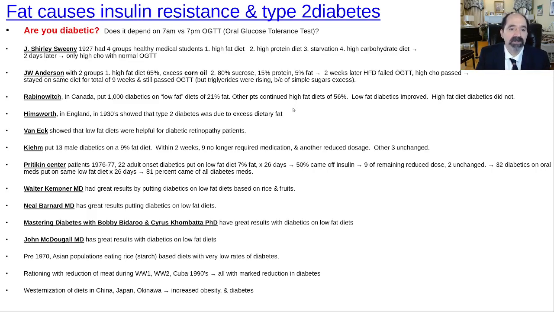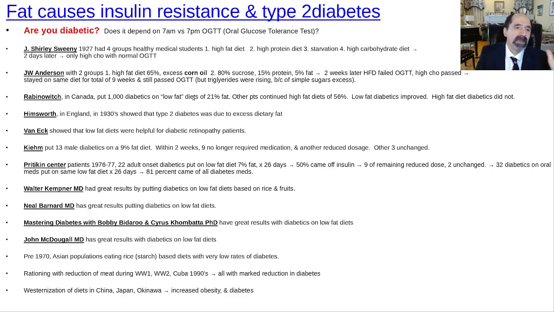And what was interesting was lots of people were negative for diabetes on the oral glucose tolerance test done at 7 a.m. in the morning, but then they'd have a high-fat lunch and a high-fat dinner, and they would test positive at night. So Pritikin made the observation, gee, most Americans are probably diabetic if you just test their oral glucose tolerance test at night. So if somebody's eating a standard American diet, let's ballpark that at 40-45% fat, they're going to end up eventually testing positive for diabetes, because a high-fat diet causes increased insulin resistance.